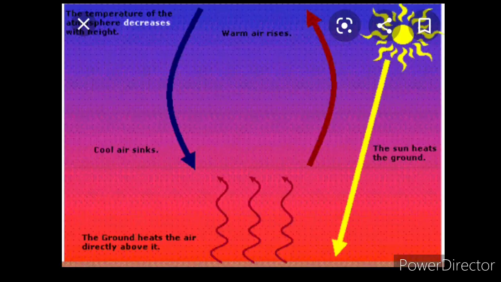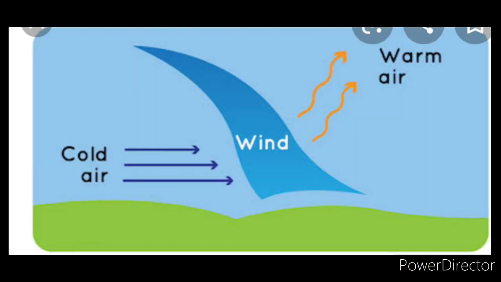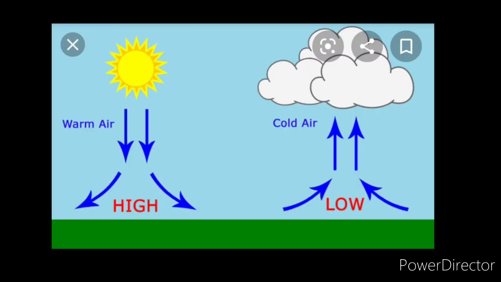Similarly, the same phenomenon also takes place in nature. Whenever the temperature is high, the air pressure is low. As the temperature rises, the air gets heated, expands and becomes lighter. This lighter air in the vicinity of the earth's surface, vicinity means close to the earth's surface, starts moving up towards the sky. As a result, the air pressure in such areas decreases. That means we can say that when the temperature is high, air pressure is low, and when the temperature is low, air pressure is high.